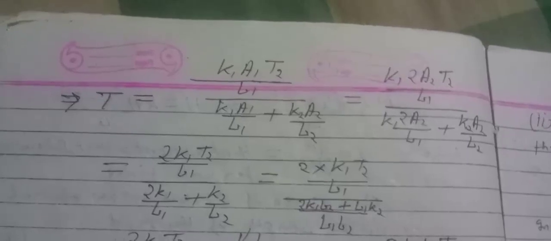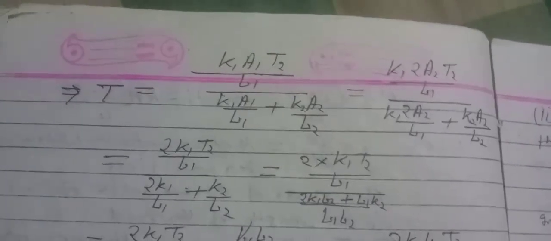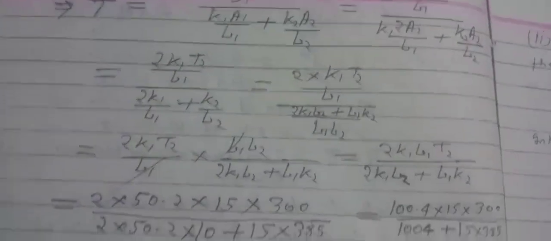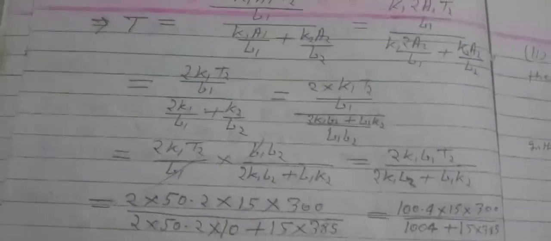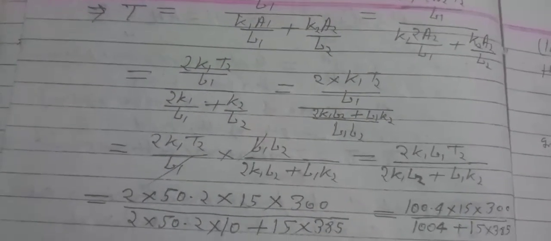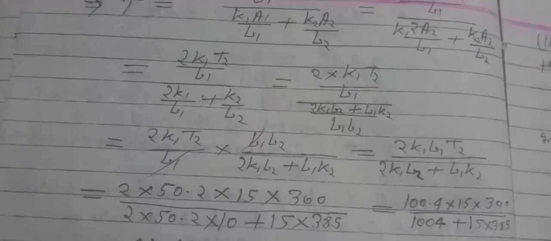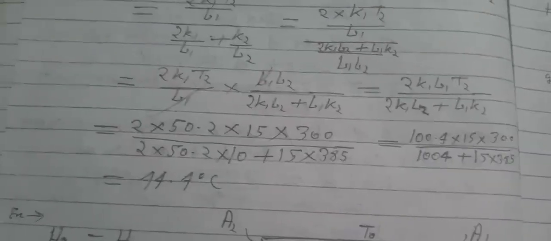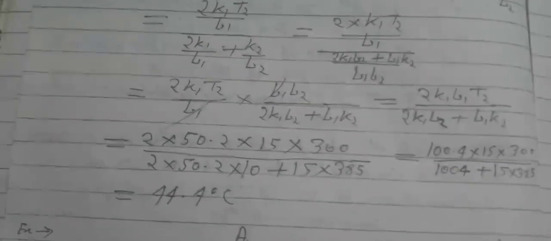And this implies T equals K1A1T2 by L1 divided by (K1A1 by L1 plus K2A2 by L2). Solving this, finally we get T equals 2K1L2T2 divided by (2K1L2 plus L1K2). Using all the given values, we get the answer 44.4 degrees Celsius.